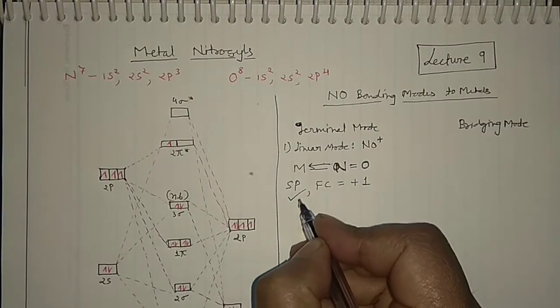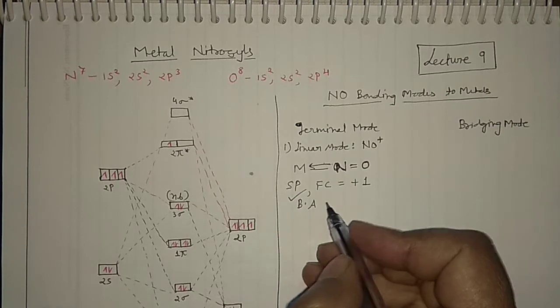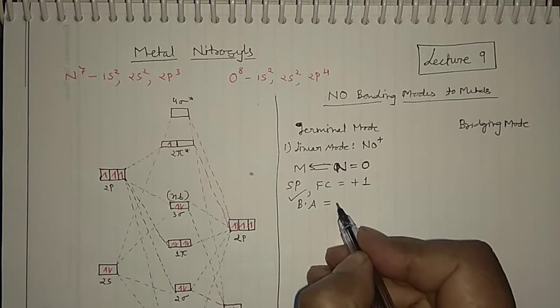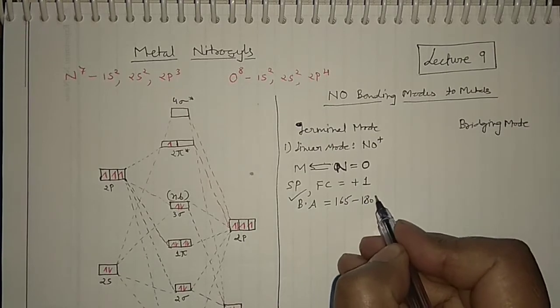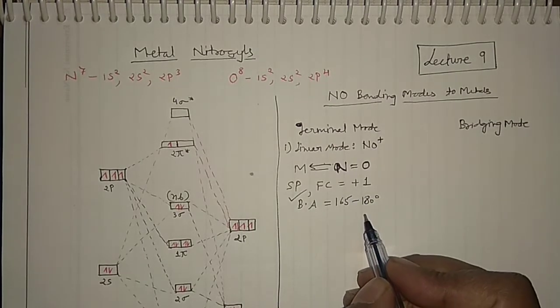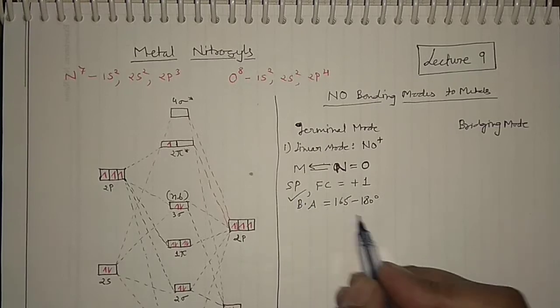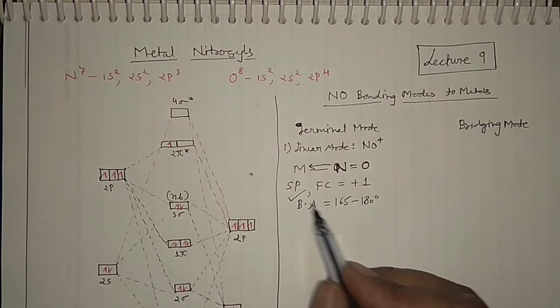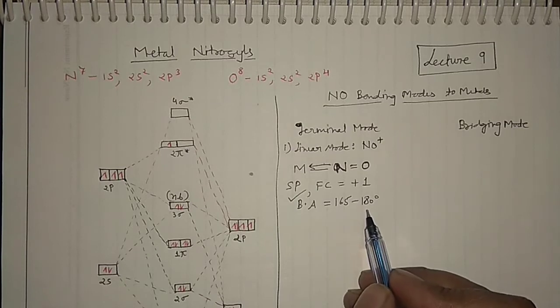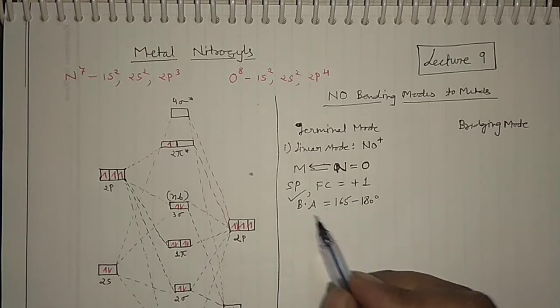And then you can go for the bond angle. I am writing BA for the bond angle, and the bond angle actually has a range. It is 165 to 180 degrees. Generally in your textbook you will find that the bond angle for sp hybridization is 180 degrees, but it is not always the case. Actually the bond angle ranges from 165 degrees to 180 degrees. These things you should remember.